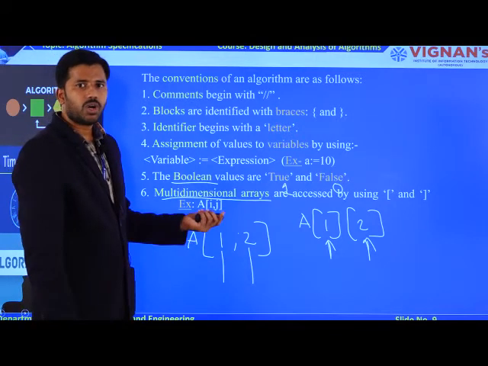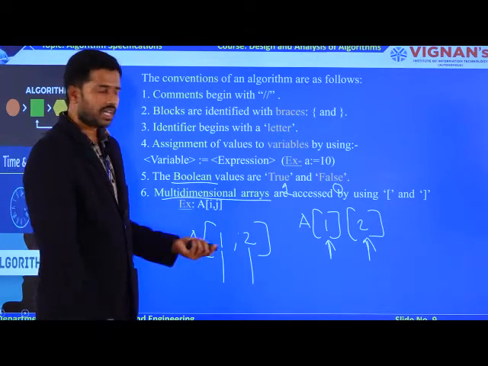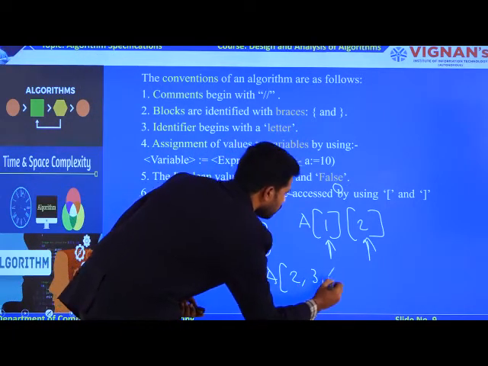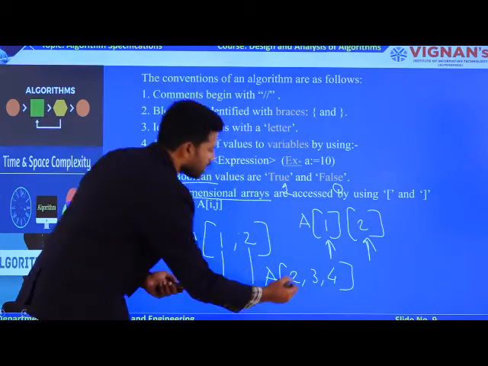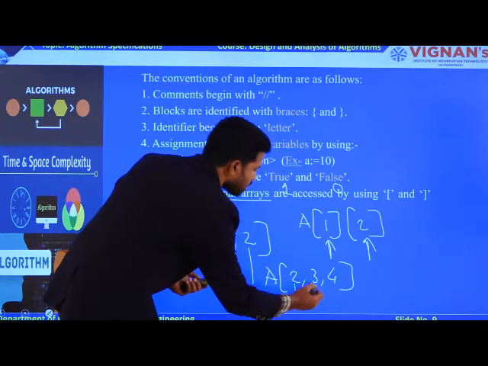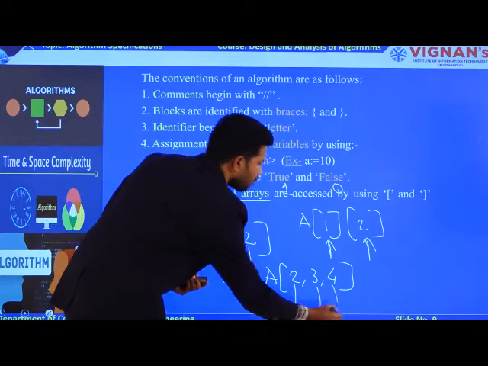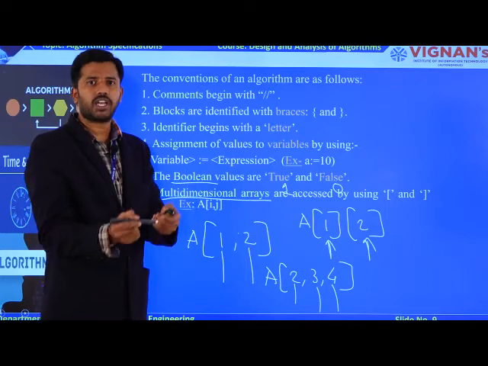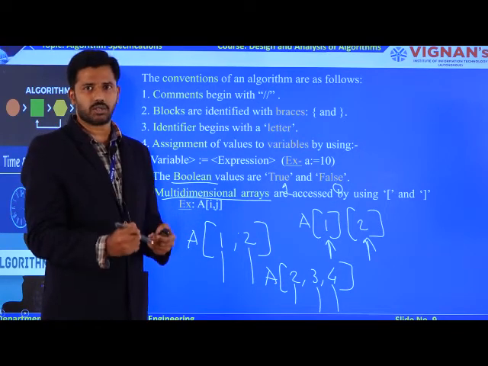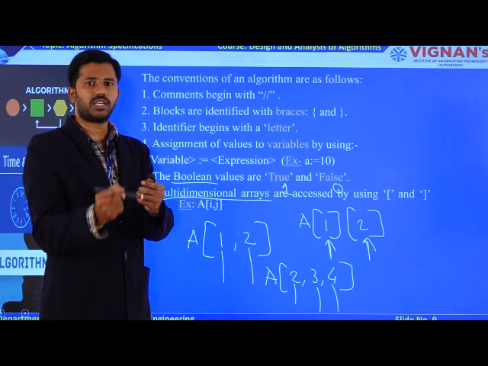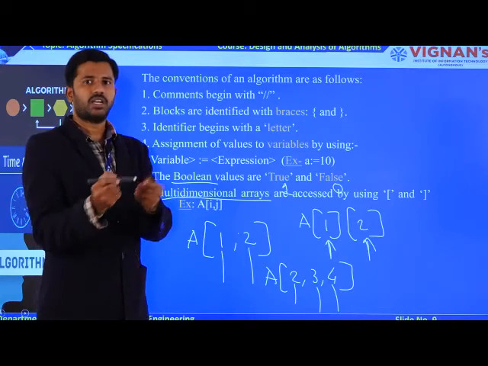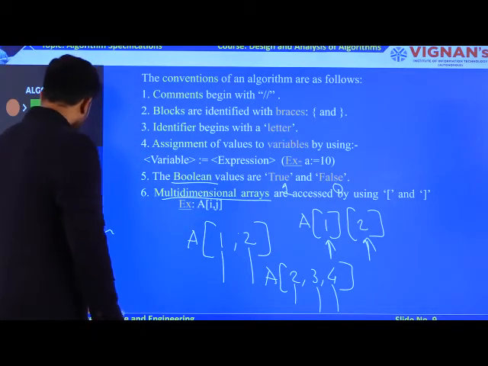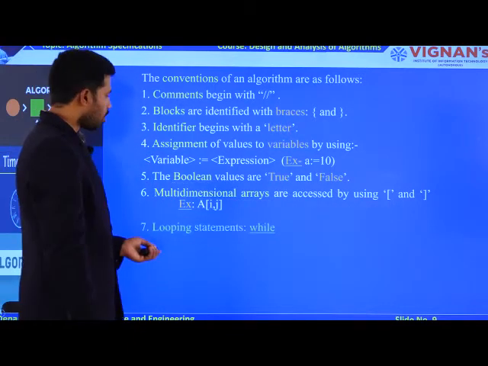If I want to take a three-dimensional array, then you are going to represent it as a of 2, 3, 4. So 2 represents the first dimension, 3 the second dimension, and 4 the third dimension. You no need to take multiple subscripts like in your programming language from the algorithm point of view. So try to compare the existing knowledge in your mind with the new concepts. Then only you can remember everything, right? Now coming to the loopings.